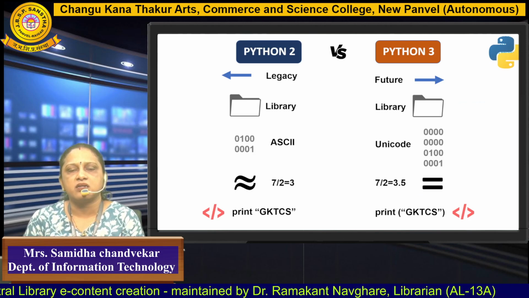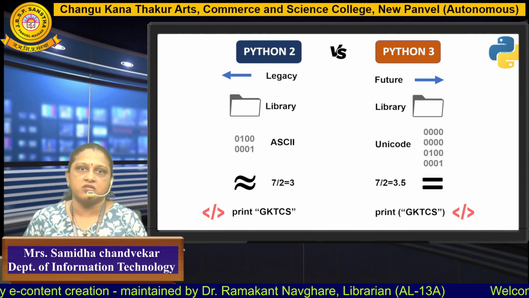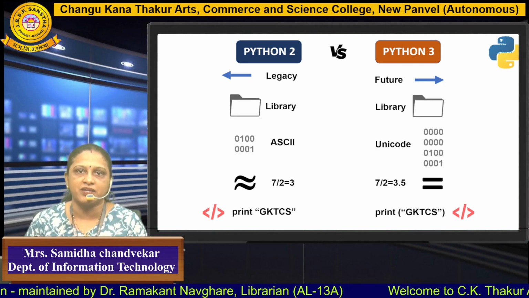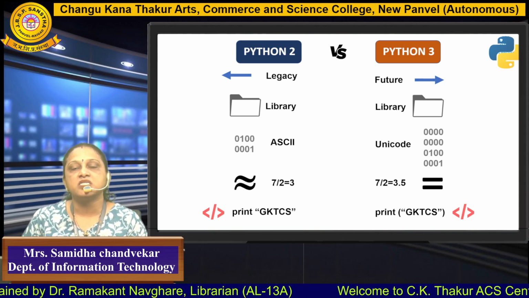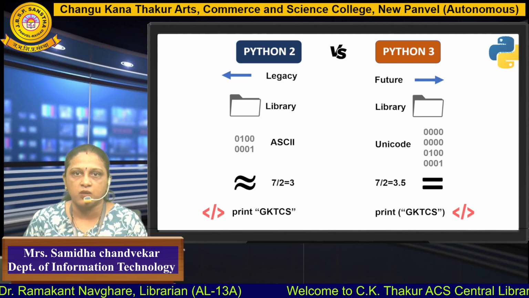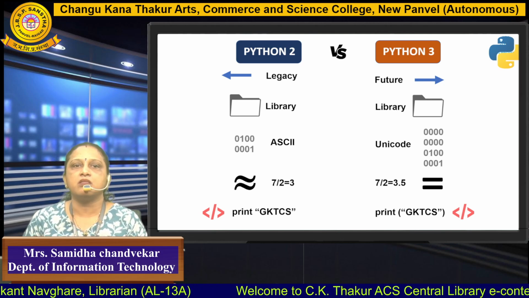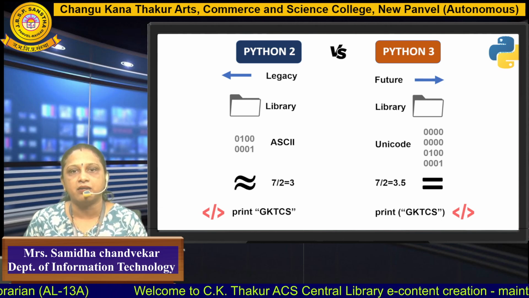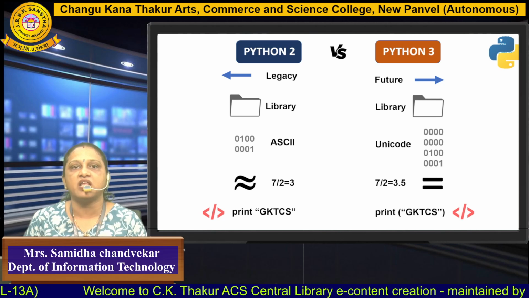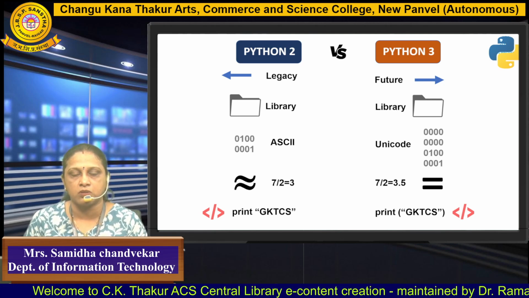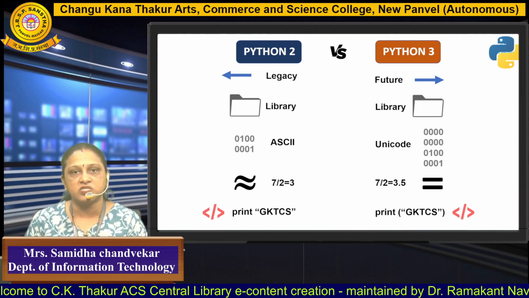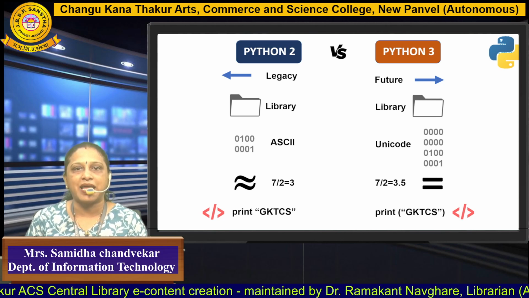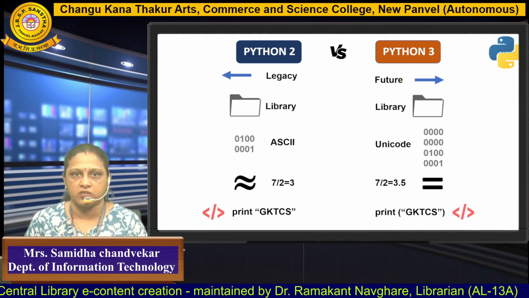What exactly are the different versions of Python? There is Python 2 and Python 3. The previous version is Python 2 and the future version is Python 3. Recently we are working on Python 3.14. Mostly they are the same, with just some simpler differences. Python 2 is legacy. Python 3 is used for future purposes. Python 2 has different libraries, but more libraries have been included in Python 3.